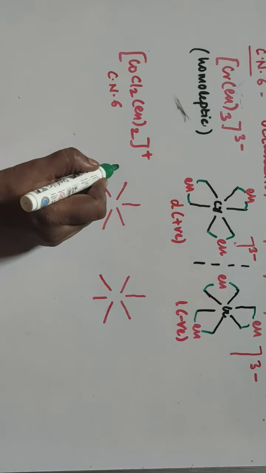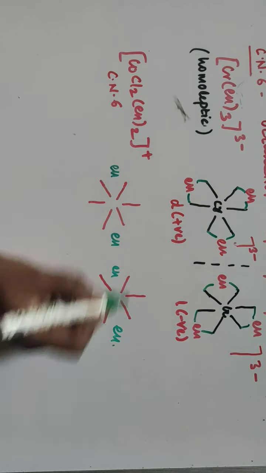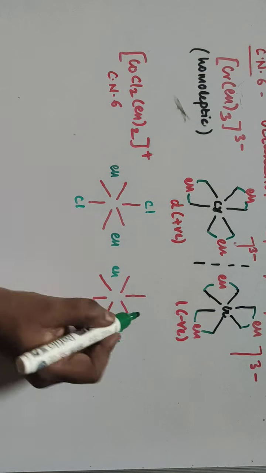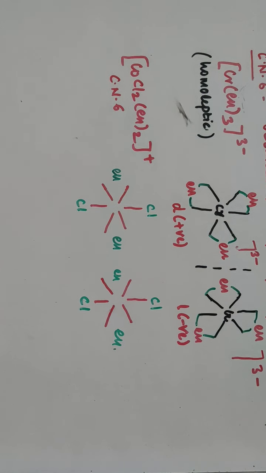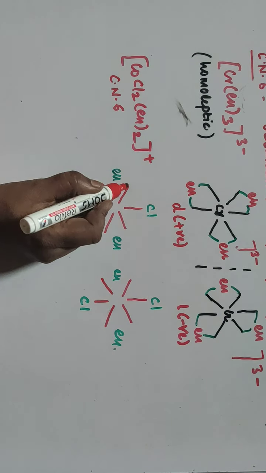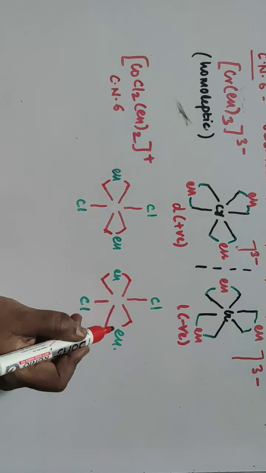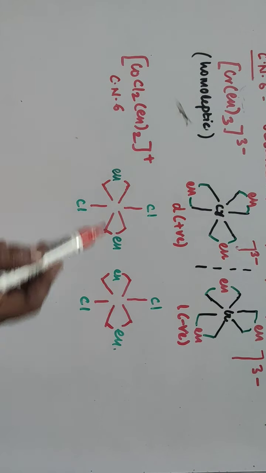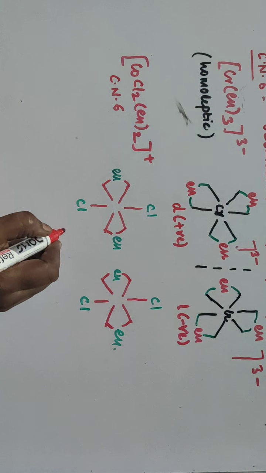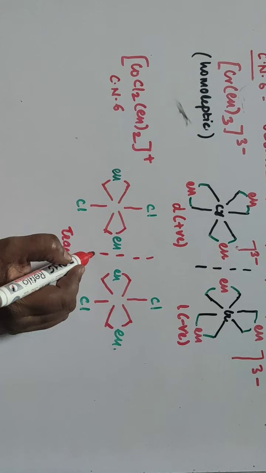Now two ethylene diamine molecules are there. So these are ethylene diamine molecules. Here also ethylene diamine, and 2 Cl minus, chlorine also. When they are present on opposite sides, this is your en, en, en. It is your heteroleptic complex. In this, both the identical groups are present on opposite sides. So this is your trans isomer, and these are the mirror images of each other.